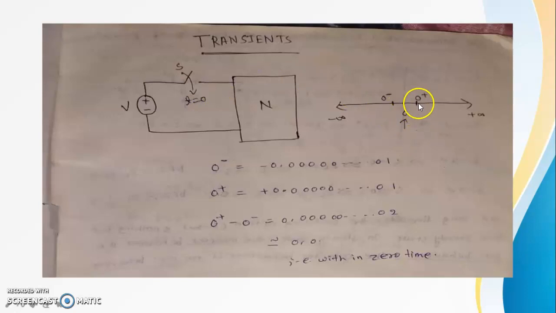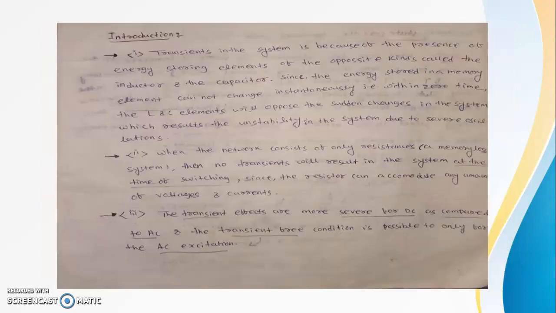This is 0 plus, meaning after switching or just after switching on. 0 minus means just before switching on. 0 minus is minus 0.00001 and 0 plus is 0.00001. The difference between 0 plus and 0 minus is 0.00002, which is nearly equal to 0, that is, 0 within 0 time. So there is no difference between just before switching on and just after switching on.